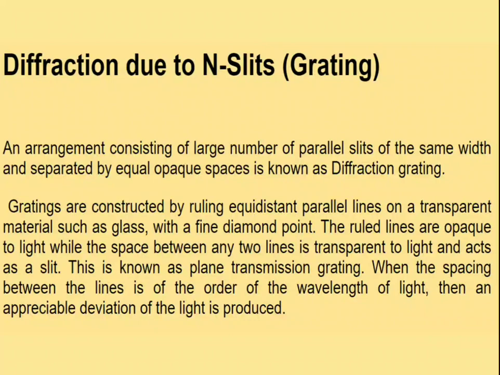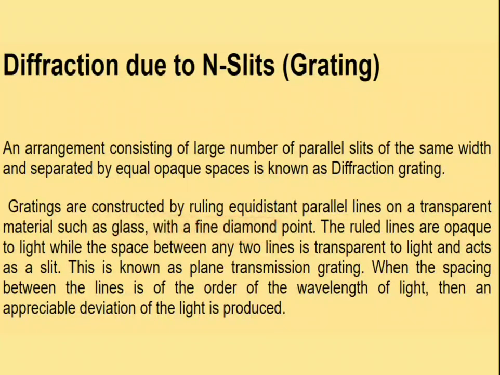Means the space which light cannot travel through, that is a very small space. Such an arrangement on a glass plate is known as diffraction grating. That means simply grating consists of a large number of parallel slits.